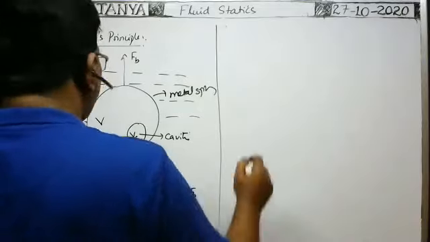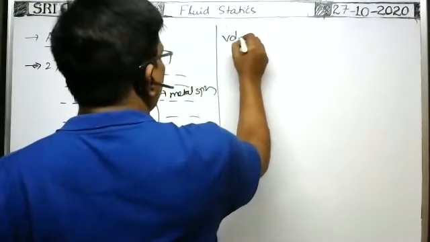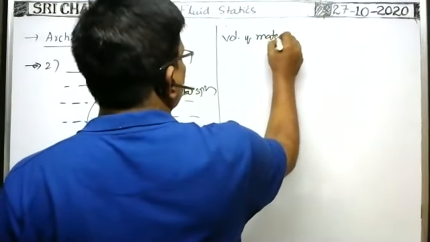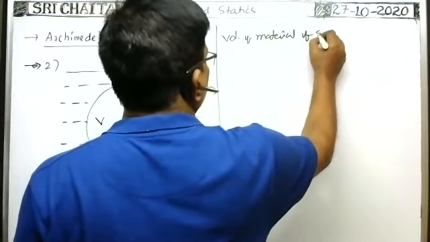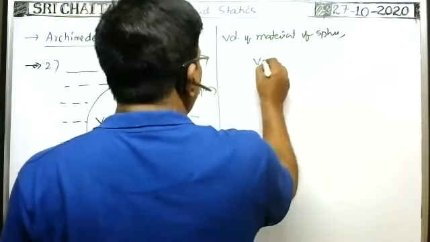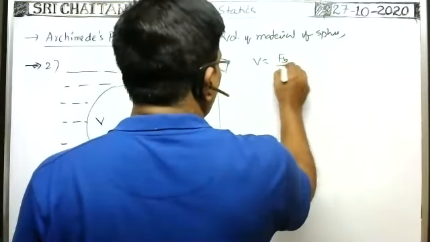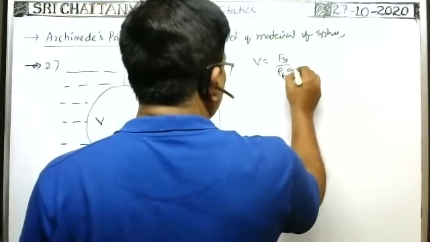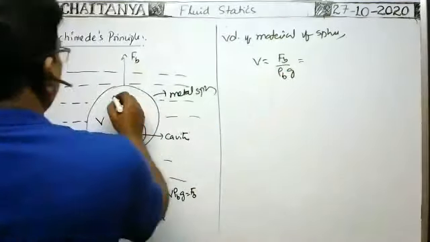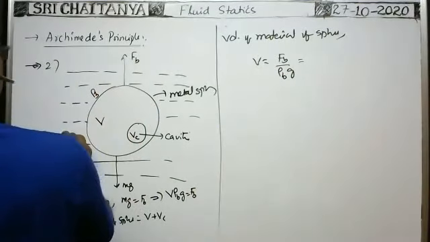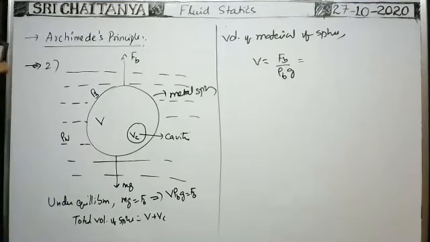So from this, volume of the material of the sphere V is equal to Fb by rho B into g, where density of the body is rho B, density of the water rho W. Okay.